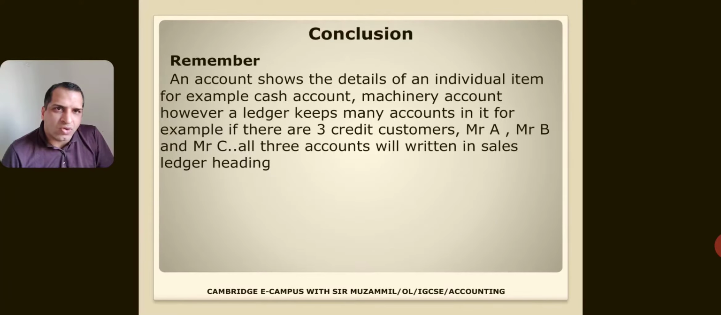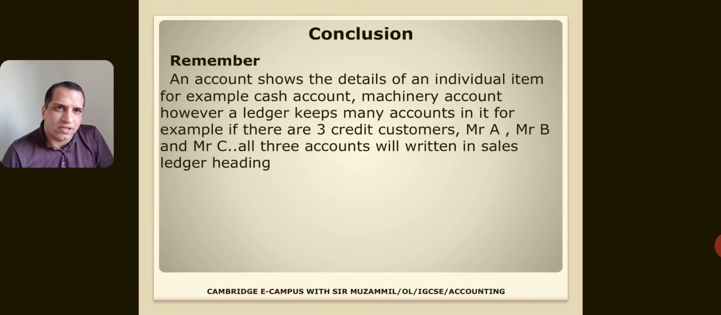So remember, an account shows the detail of an individual item, for example, cash account, machinery account. However, a ledger keeps many accounts in it. For example, there are 3 credit customers, Mr. A, Mr. B, Mr. C. All 3 accounts are written under the sales ledger heading.